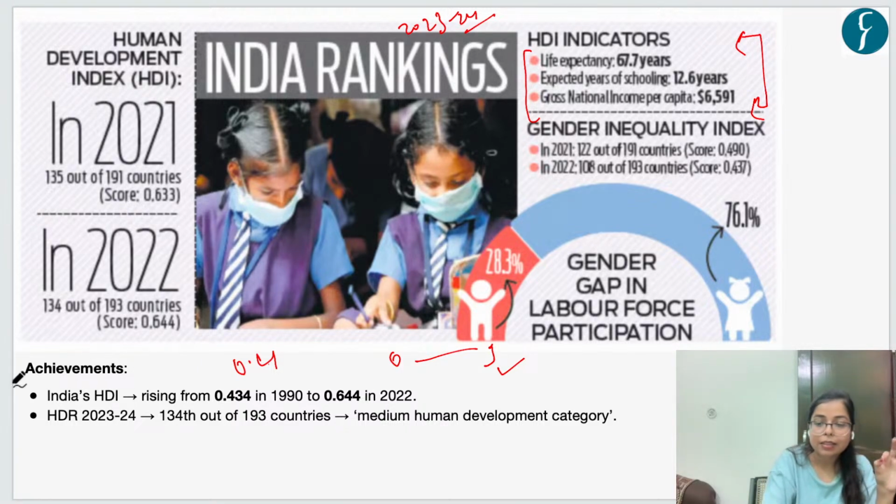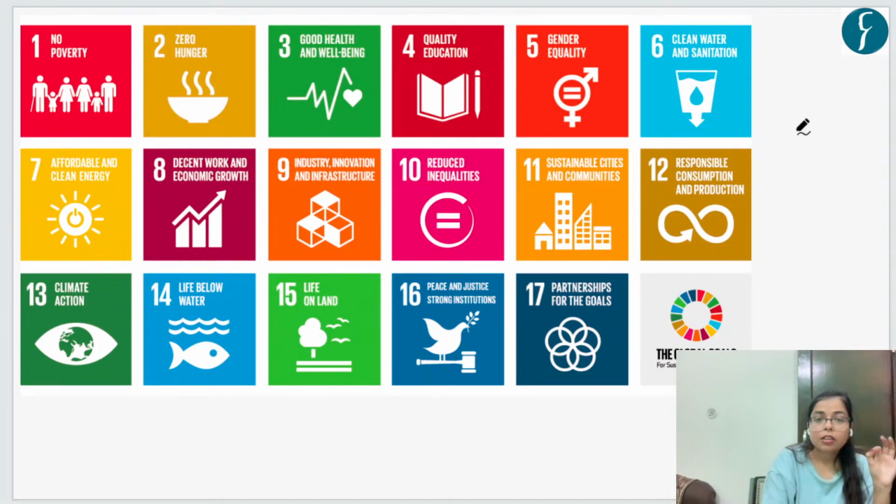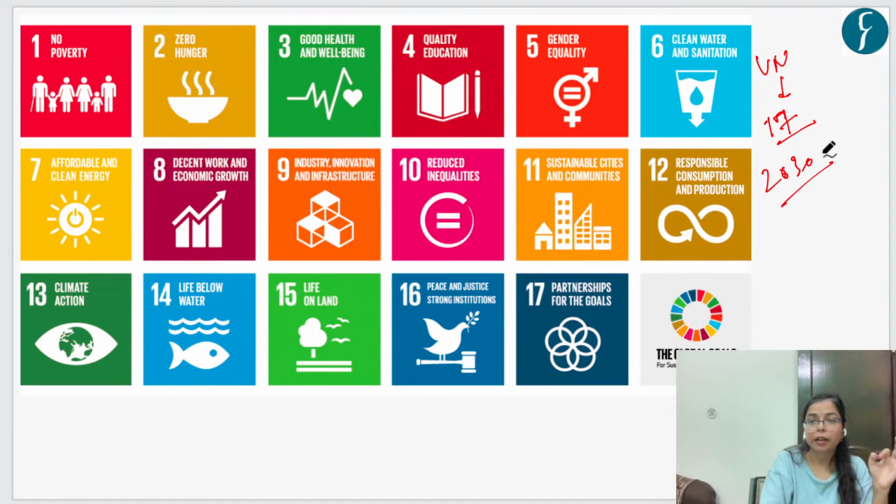But having said this, there are certain challenges. The UN has adopted these 17 Sustainable Development Goals, which all countries are expected to achieve by the year 2030, and we are entering 2025 shortly, in a few months. So we have just 5 years to achieve these Sustainable Development Goals. Now the author says that our progress in the Human Development Index or its indicators is quite low, though it is steady.